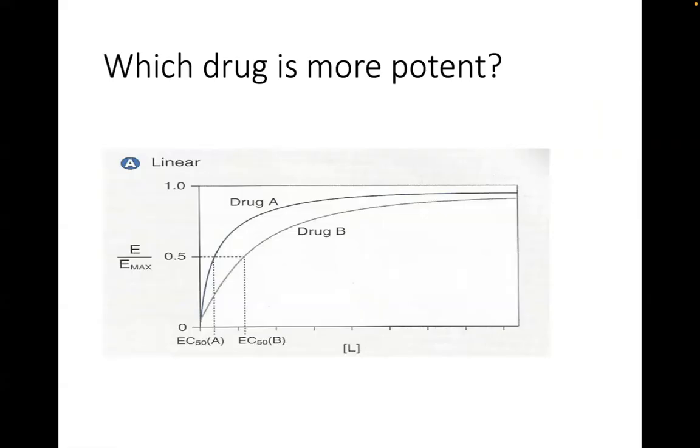Whereas you need to give a higher dose of drug B to elicit 50% of the maximum response. But when you're asked which drug is more effective or efficacious, your answer will be both, no? Because if you look at the graph, both drugs will eventually give you the maximum response. It's just that drug A is more potent.